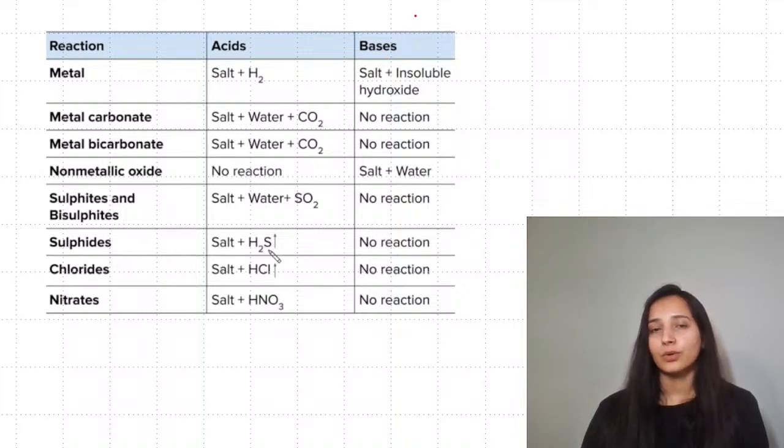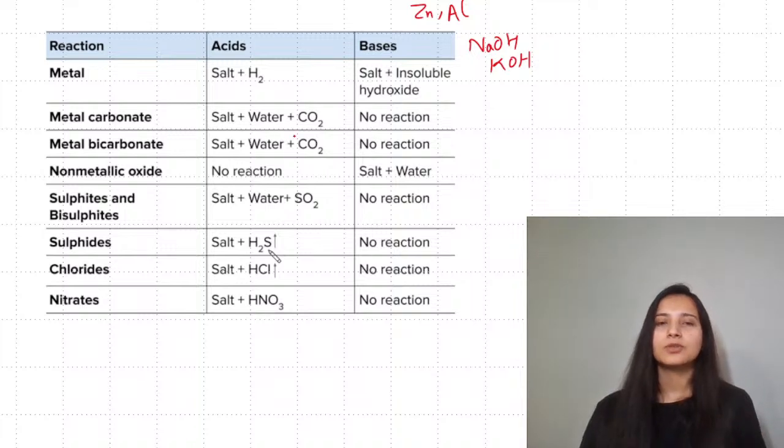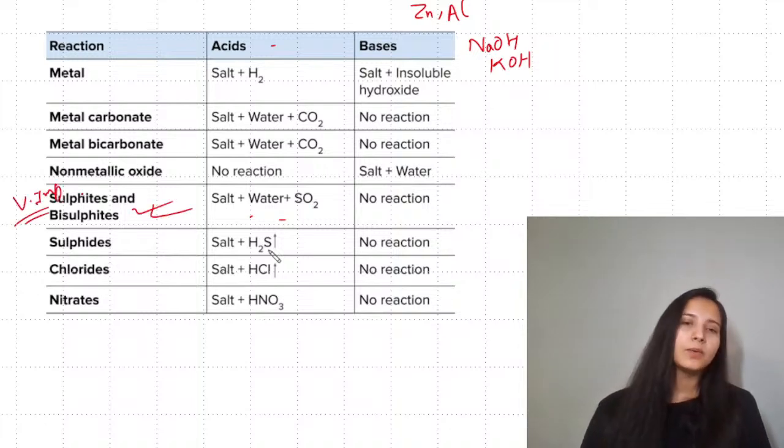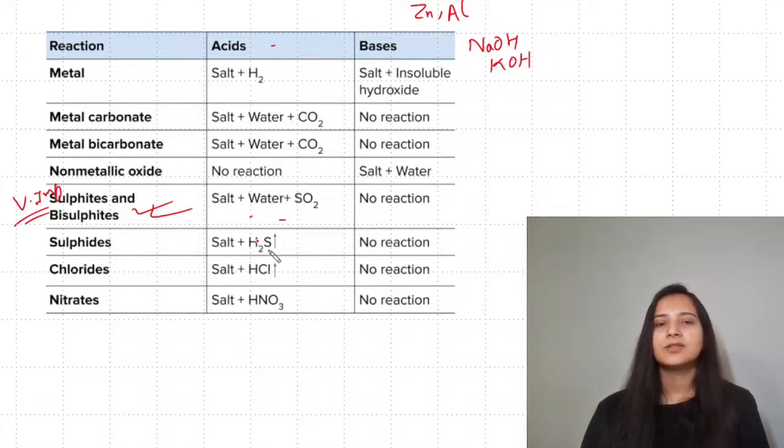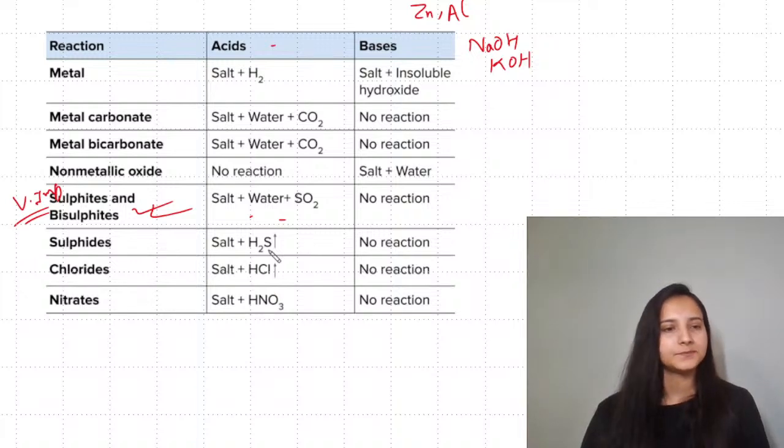With bases, not all. Only zinc, aluminium, and lead. Zinc and aluminium, and the bases which you will be using will be sodium hydroxide, potassium hydroxide. Carbonates and bicarbonates, salt water CO2 with acid. Sulfite, bisulfite, salt water SO2 with acid. This is important. You very often get questions from the sulfite. When we speak about sulfides and chlorides, you will get their respective hydrogen compounds, that is H2S, HCl.